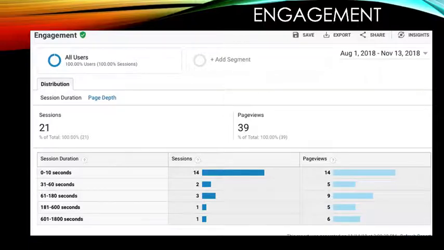In the 31 to 60 seconds range, I see there are 2 sessions, and I also have 3 sessions that lasted over 3 minutes, which I think is very good because the users are finding my content usable and interesting enough to navigate to more pages within my website.